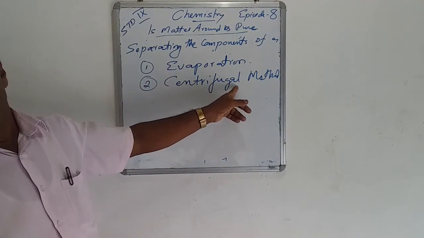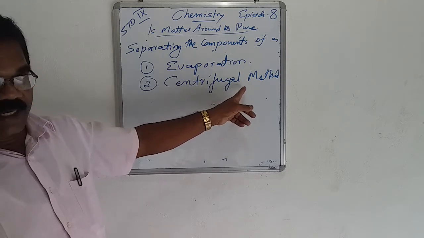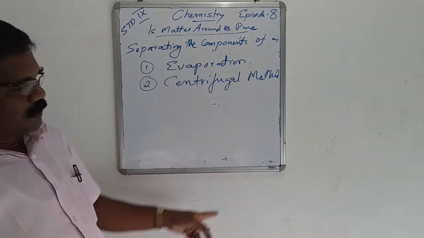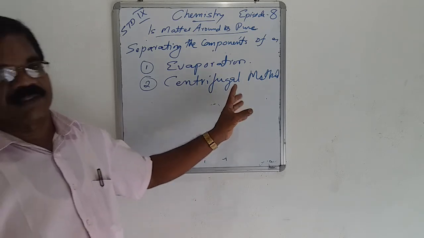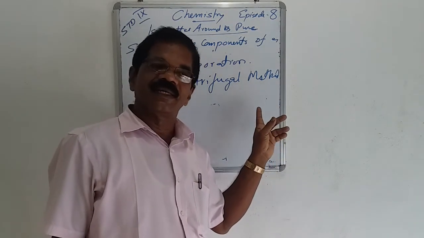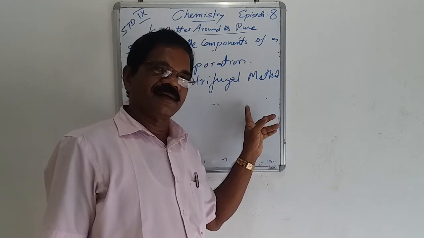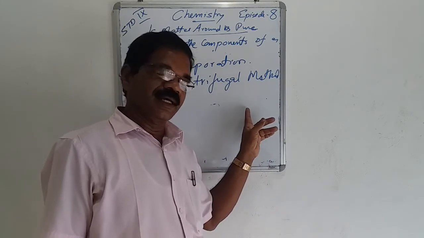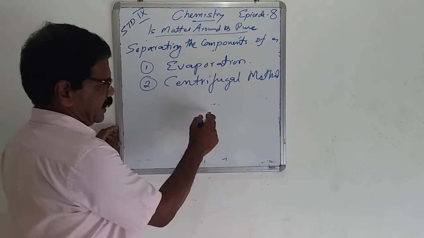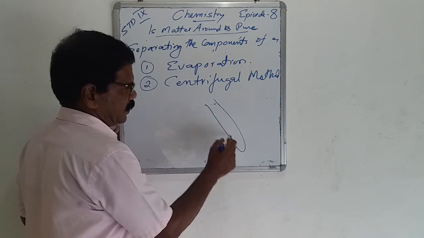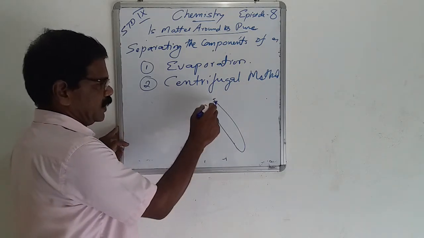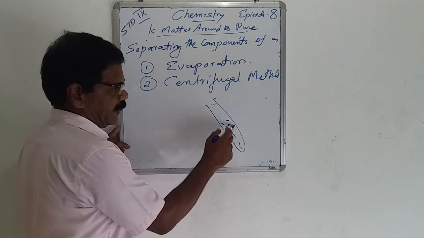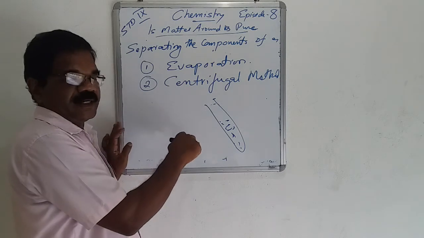In this, the mixture is taken in a test tube, or there is a separate machine for this purpose. In our home, you have seen the separation of butter from curd. The mixture is taken in a test tube, and there is a separate stand for the centrifugal machine also. Then it is rotated at a very high speed.